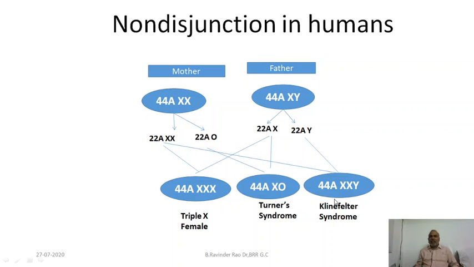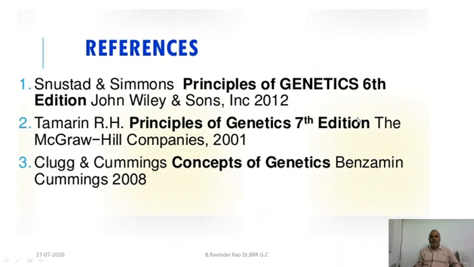Okay. So what is Klinefelter syndrome? 44 autosomes plus XXY, total 44, 45, 46, 47 chromosomes. Here Turner syndrome, 44 plus only 1, that is 45. Only 45 chromosomes. Actually 2n number is 46. This is 2n minus 1. Here 2n plus 1. Here 2n plus 1. These are called sexual aneuploidies or sexual anomalies, we can say. These are the references.